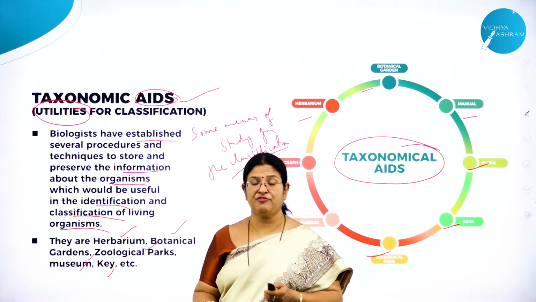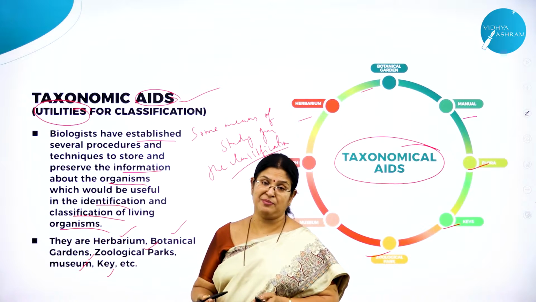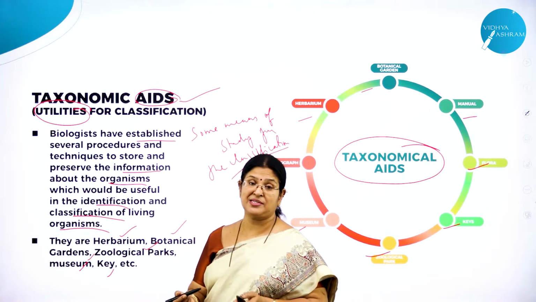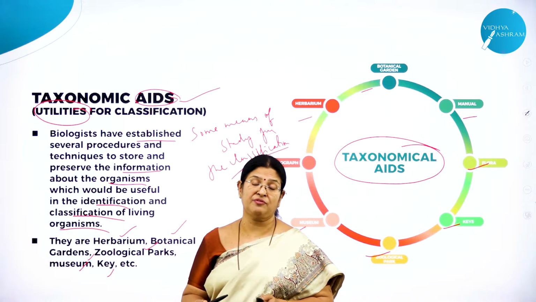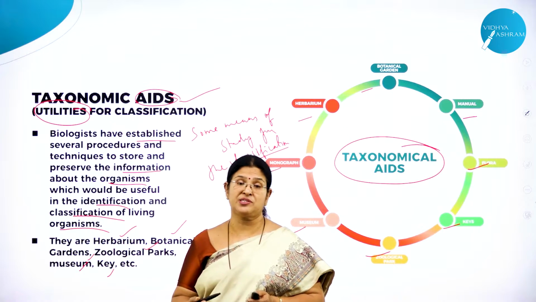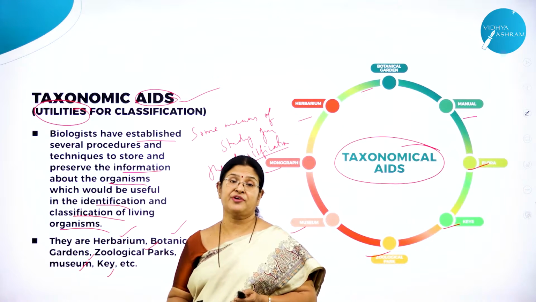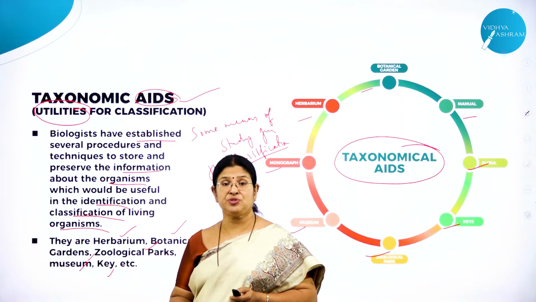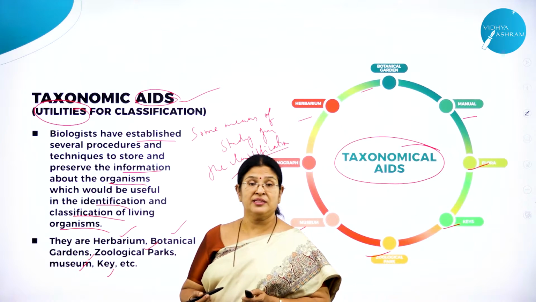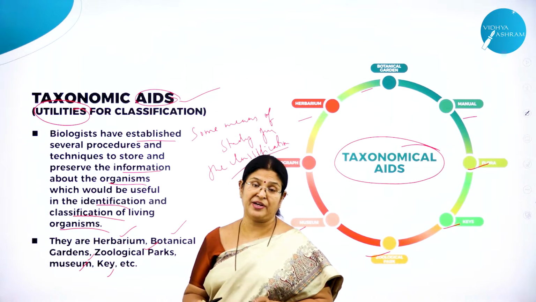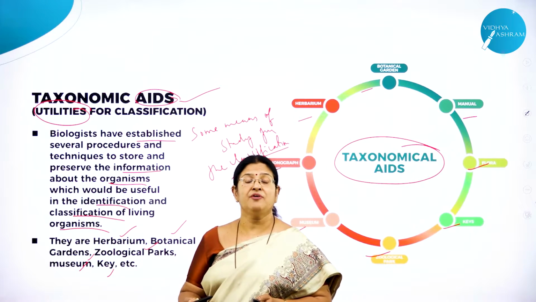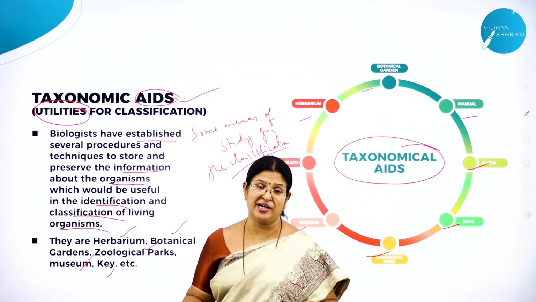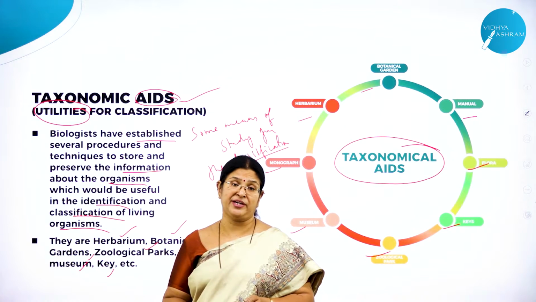So we get first-hand information about the various plants and animals which are preserved, and the techniques applied to preserve them. As I said, this whole biodiversity consists of living organisms. They need to be preserved and conserved. So what are the means of conservation? For example, you come across in situ conservation and ex situ conservation. In national parks, the animals are not held in captivity, they are left in natural conditions and the natural habitat is maintained for those animals.